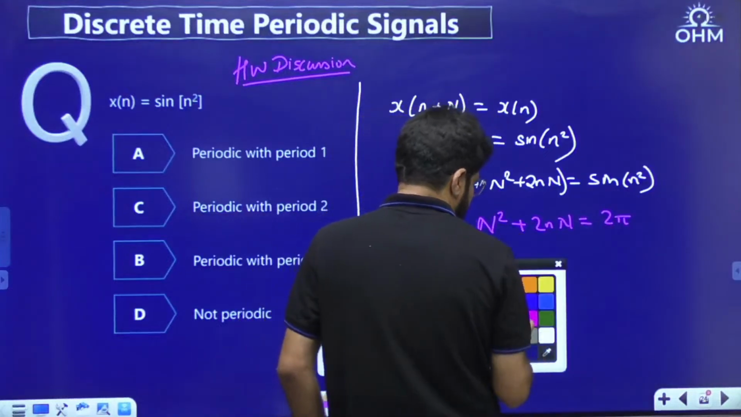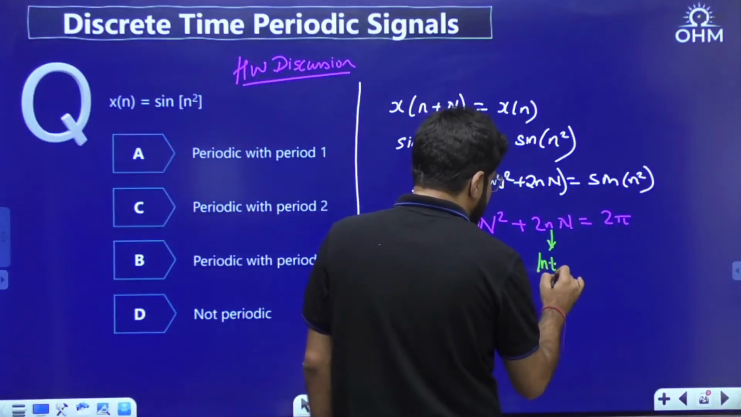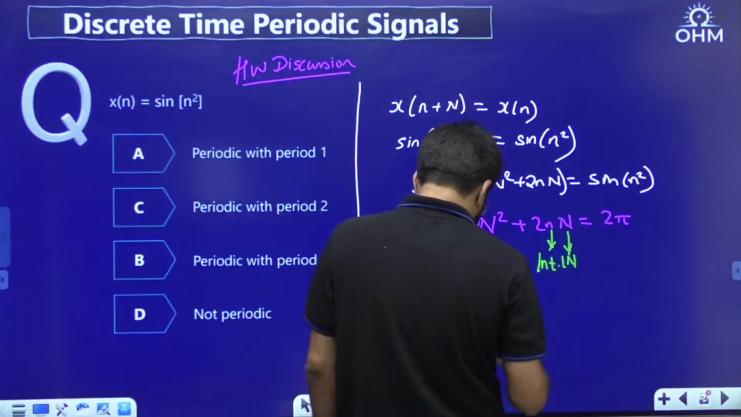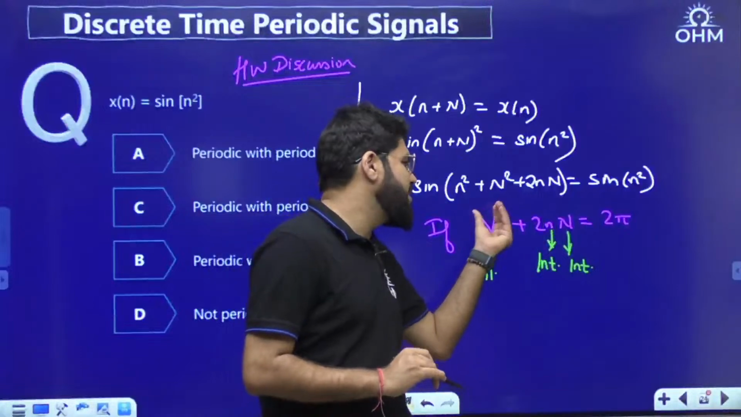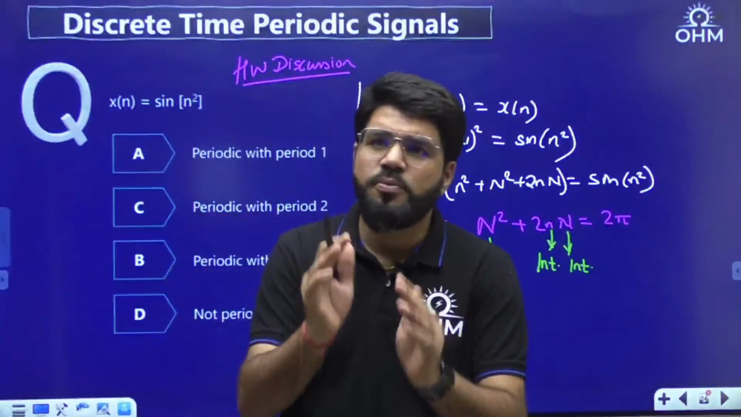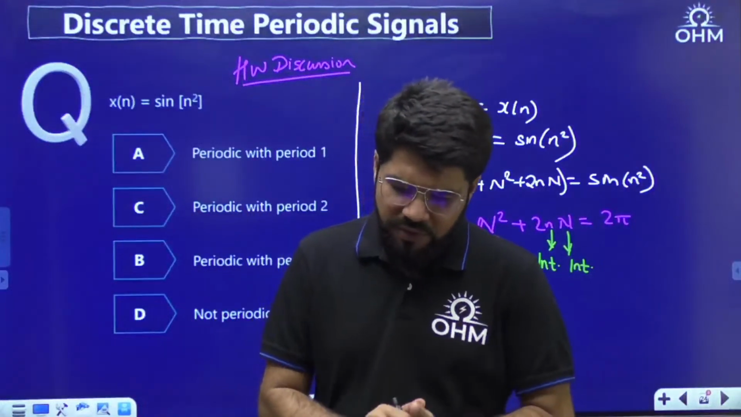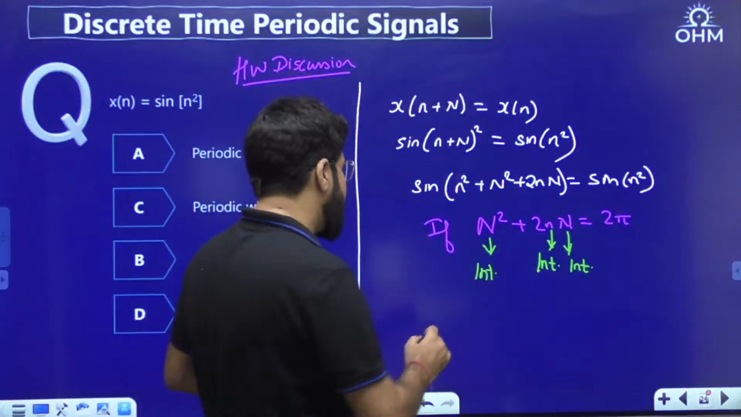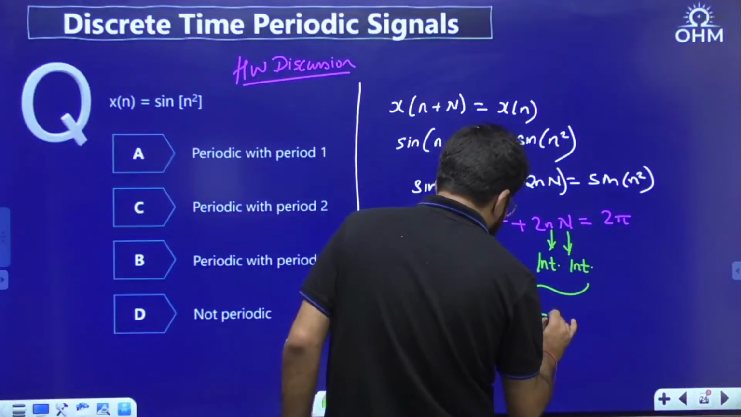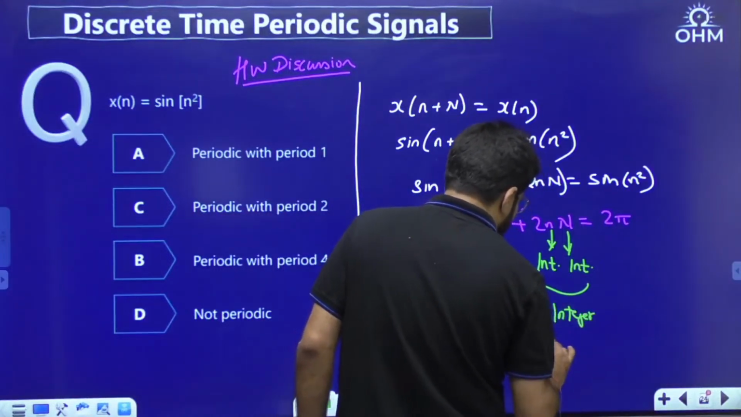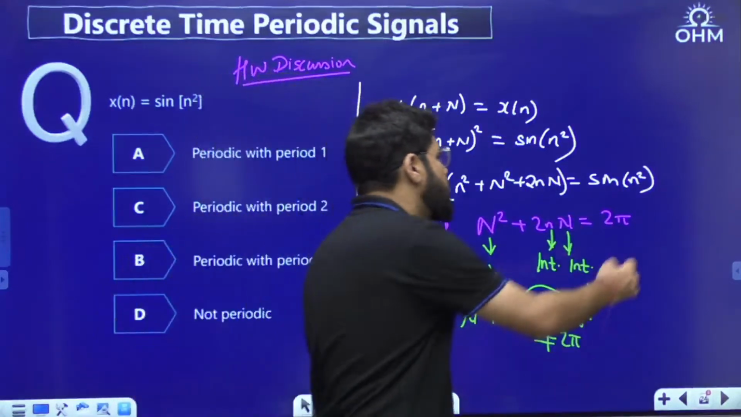Now dekho, small n is an integer, and capital N is also an integer. Whatever you have in front of you is everything integer. They are multiplied and squared and added, so the final result has to be an integer only. Good evening, GATE. This concludes that N square plus 2nN will also be an integer, and hence not equal to 2 pi, because 2 pi is not an integer, na?